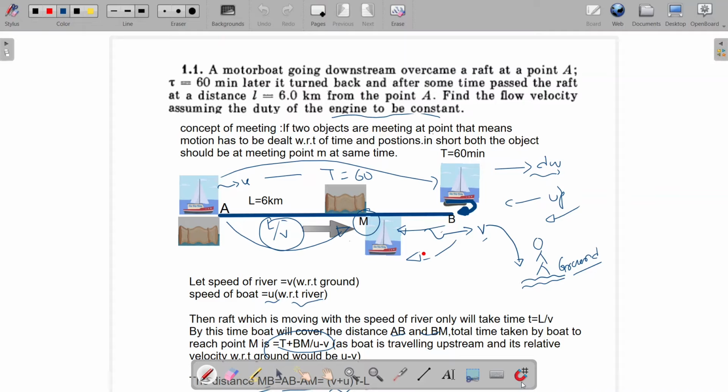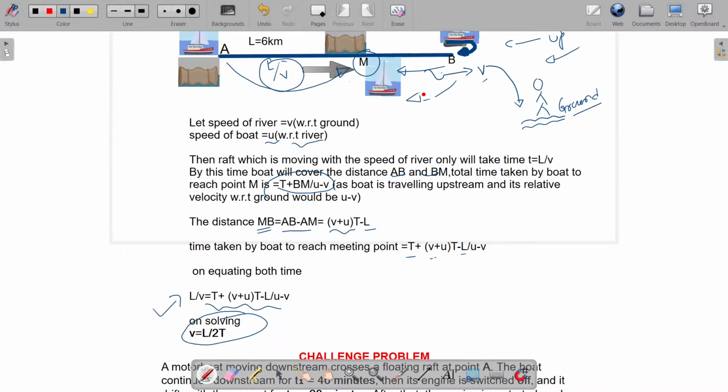Okay, so if we just try to replace the velocity v over MB here, MB can be written as AB minus AM, because L is known, MB is not known. So AB can again be written as (v + u) multiplied by t, because the boat is going from A to B in 60 minutes and it is going downstream, so we may write this distance as (v + u)t minus L, because this is a meeting point problem.